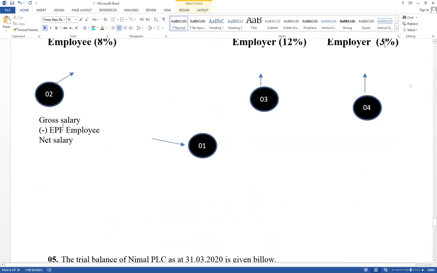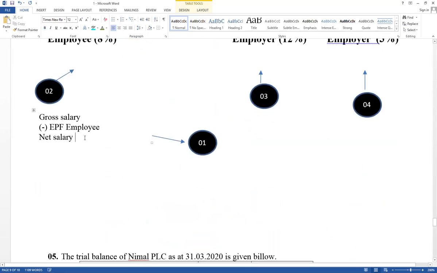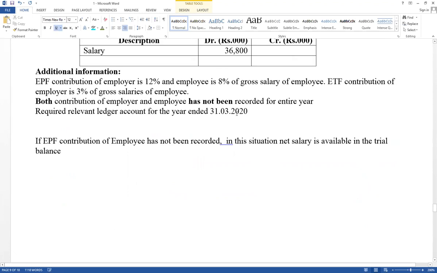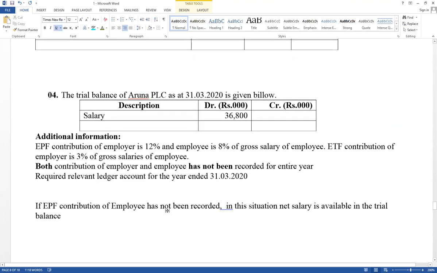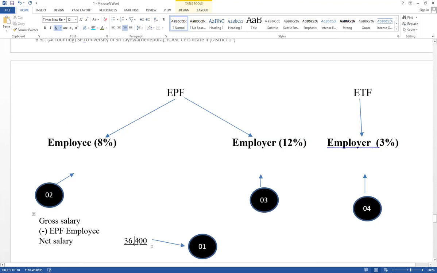Very important. Think about gross salary minus EPF contribution of employee equals net salary. Therefore, net salary equals 36,400. It is available in the trial balance. So 36,800. It has given in the trial balance. That is a net salary. Cannot be included here. Right now, gross salary should be calculated from the beginning. Think about how to calculate net salary.